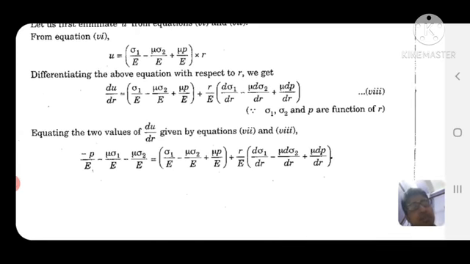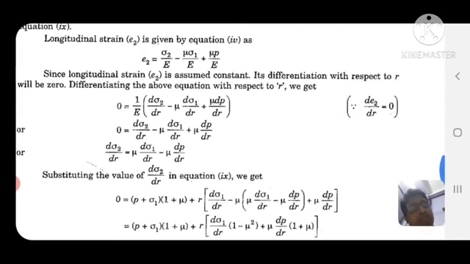Equating the two values of du by dr, given by the earlier equation: minus p by E minus mu into sigma 1 by E minus mu into sigma 2 by E, that is equal to sigma 1 by E minus mu into sigma 2 by E plus mu into p by E plus r by E d sigma 1 by dr minus mu into d sigma 2 by dr plus mu into dp by dr.